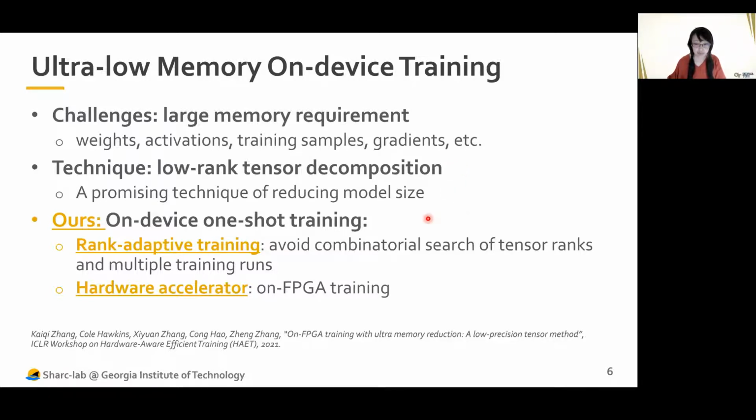So, based on the promising low-rank tensor decomposition and challenged by the large memory requirement, our work aims to propose an efficient on-device one-shot tensorized training. There are two primary contributions. First, instead of using a fixed rank for tensor decomposition, we propose a rank adaptive training. This can avoid complicated search of tensor ranks and multiple training runs. And the second contribution is we propose the first FPGA accelerator for on-device training.